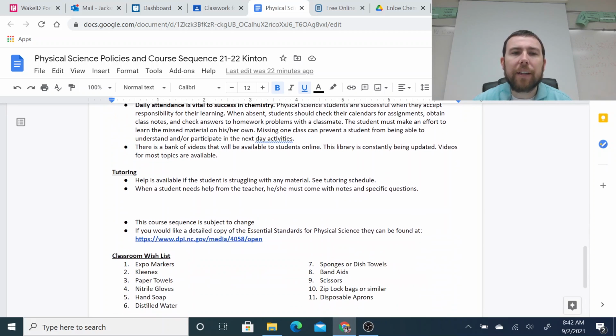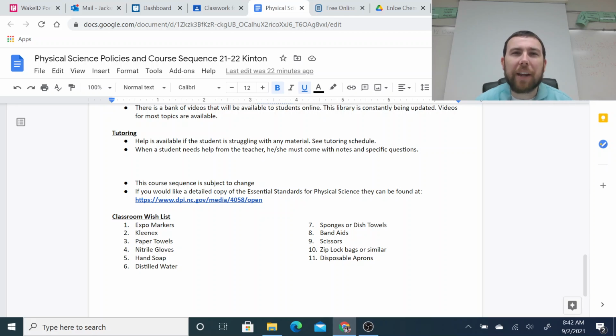The only other thing I want to draw your attention to, if you want to look at the standards, the things that we're going to be going over in physical science, is that you can access that in this document. It'll take you to the Physical Science Essential Standards. So that would be the syllabus.